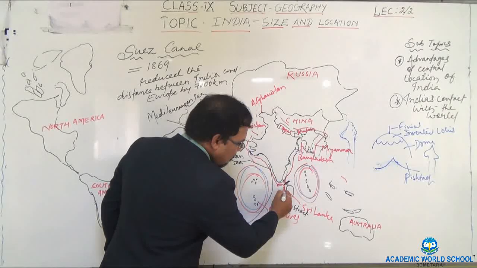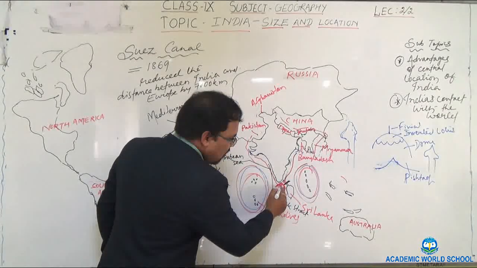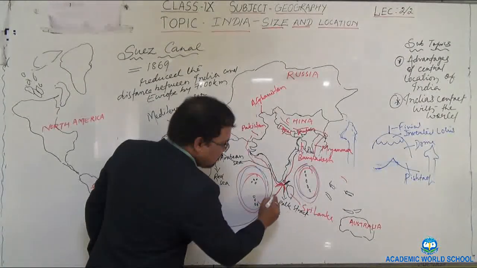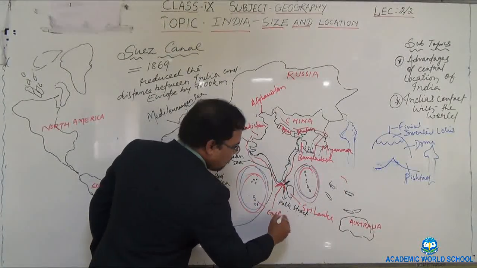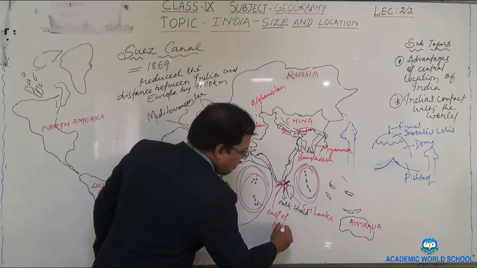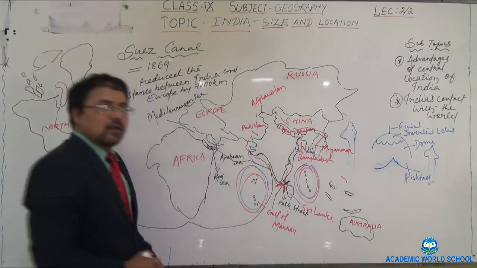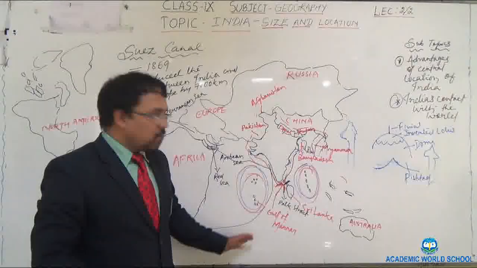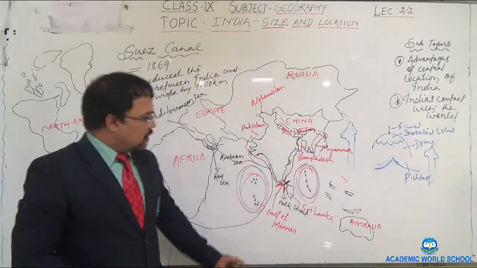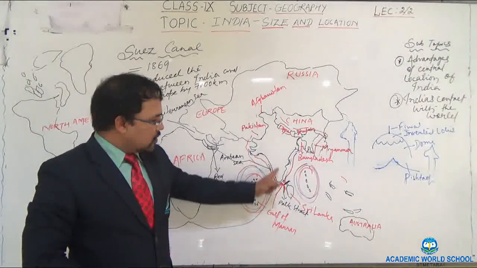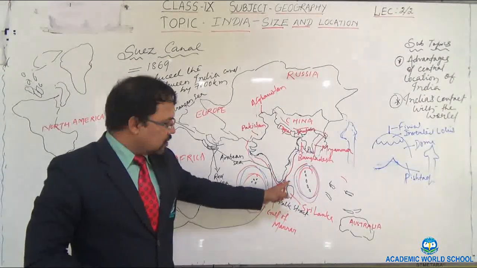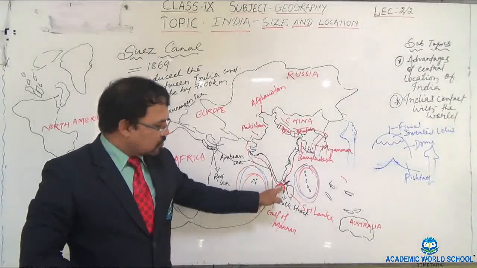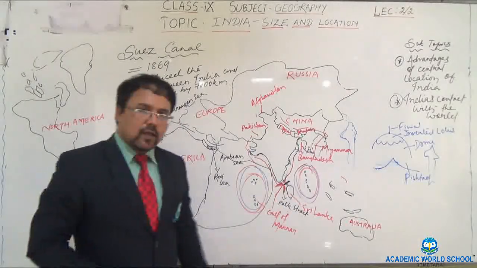This one is Gulf of Mannar. Suppose you are asked to locate Palk Strait or Gulf of Mannar on the physical map of India, you can easily locate it. This narrow gap is known as Palk Strait, and this depression is known as Gulf of Mannar, on this side.